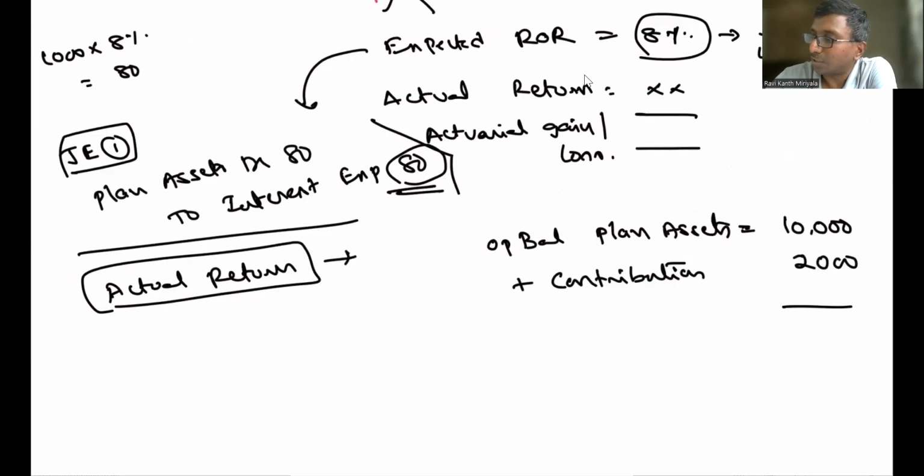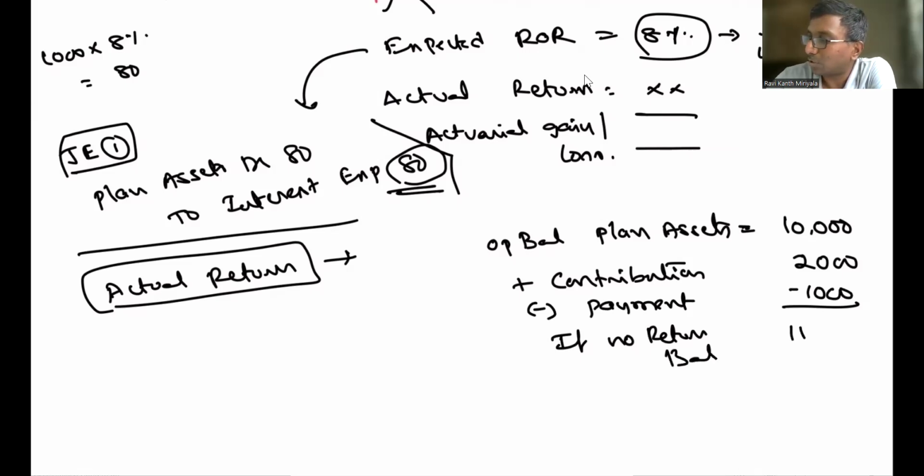Suppose there is no return, or say we made a payment to employees, no problem. How much did you pay? 1,000 rupees. Suppose there is no return, what should the balance be? The balance is supposed to be 11,000 rupees. But